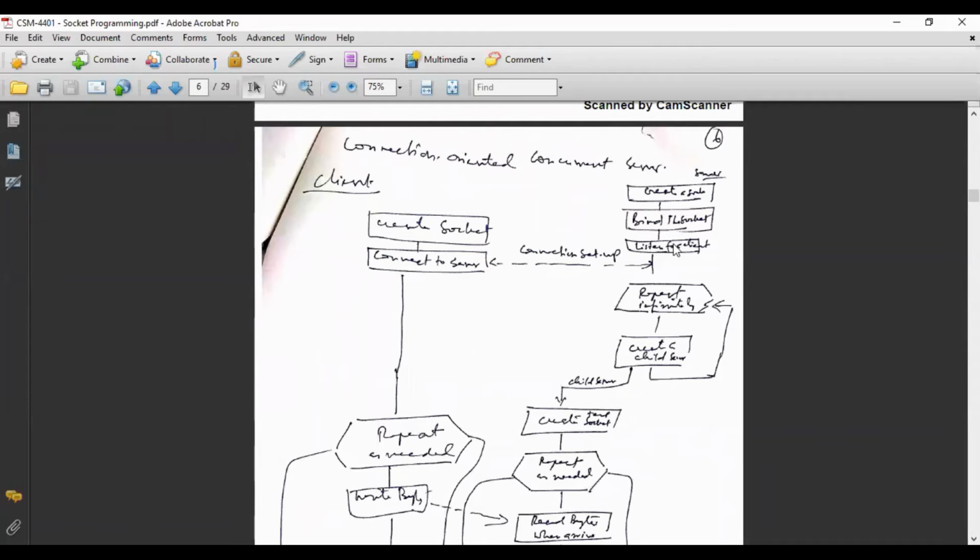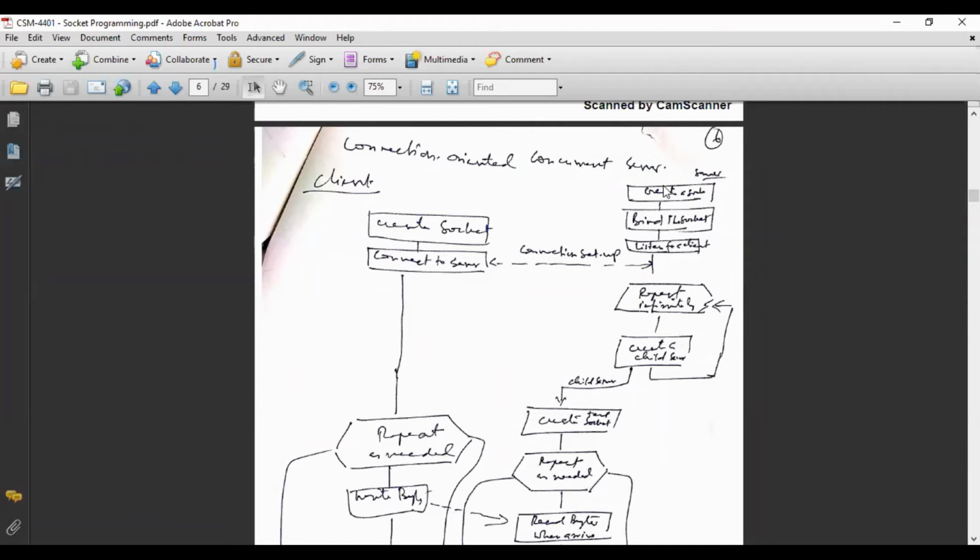Similarly, on the server side, first of all, create a socket, bind the socket with the server program, and listen for a client. Listen for a client means keep on waiting for client requests to come. Just like a shopkeeper has opened the shop for service, and the customer or the client may arrive at any time. Listen for a client means the server is active and all the time waiting for the client request to arrive.